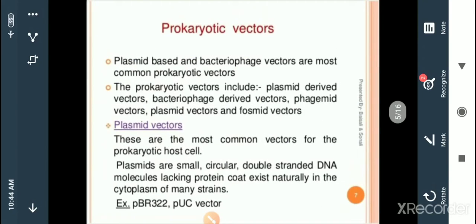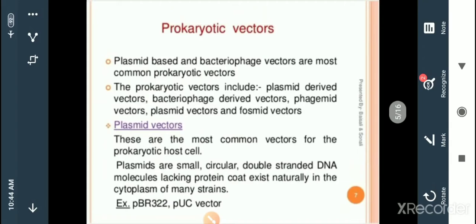And then, what are the prokaryotic and what are the eukaryotic vectors? Among the prokaryotic vectors, the types are plasmids. Plasmids are extrachromosomal, circular, double stranded DNA. Another one is bacteriophage-derived vectors, and phagemids, which are a combination of plasmid and bacteriophage, and then plasmid-based vectors and phagemid vectors. So these are the different types of vectors seen in prokaryotes.